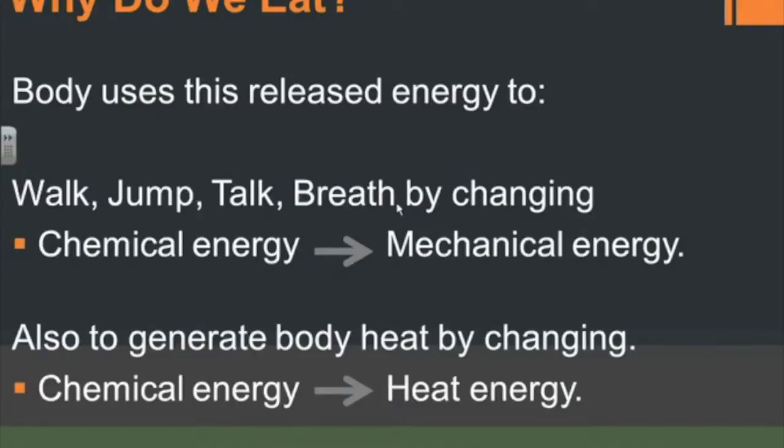So, we need energy to walk, to jump, to talk, to breathe. We get this energy by taking chemical energy, which is food, and converting it to mechanical energy, which is movement. Also, to generate body heat, we take chemical energy and we use that chemical energy to generate heat for the body, to maintain homeostasis throughout the body.